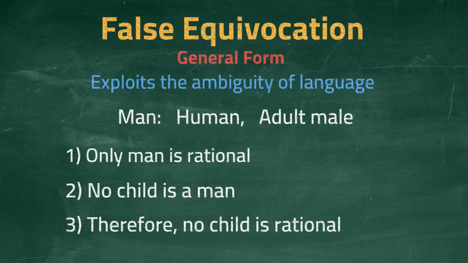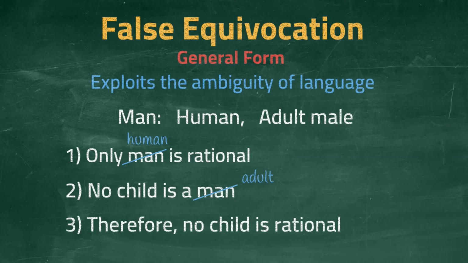The syllogism here seems valid. The problem lies in the word man and the fact that it has two different meanings, both of which are used in the same argument. If you replace the word man with its specific meaning in each premise, you will see that the argument does not follow. Premise 1 and premise 2 are no longer related, and the conclusion no longer follows. The argument is fallacious because the conclusion relies on the equivocation of two different meanings for the word man.